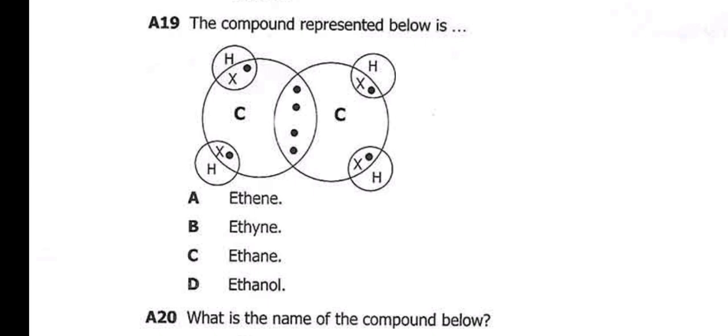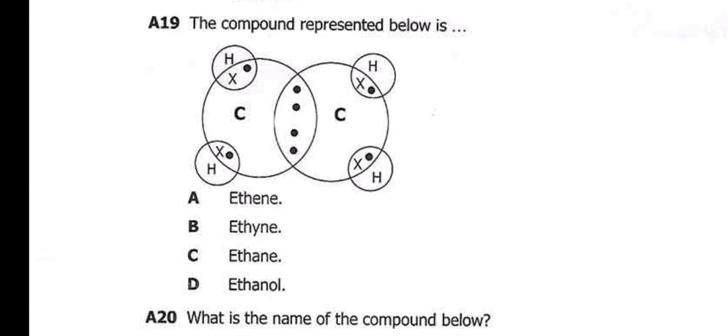That's the question. Now, the first thing that you can do is count the number of carbon atoms. The number of carbon atoms, of course, is 2. That means the prefix will be eth. So if you have 1 carbon atom, it's meth. 2 carbon atoms, it's eth. 3 carbon atoms, prop. 4, but. 5, pent. 6, hex. 7, hept. 8, oct. 9, non, and 10, dec. So this is actually eth.